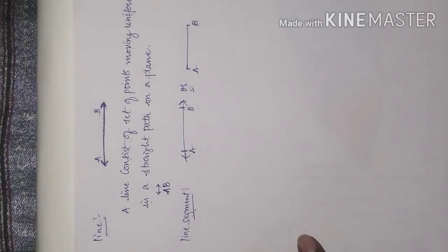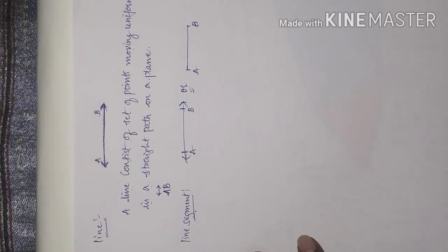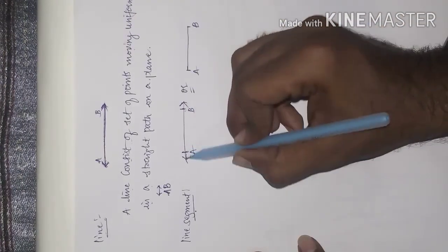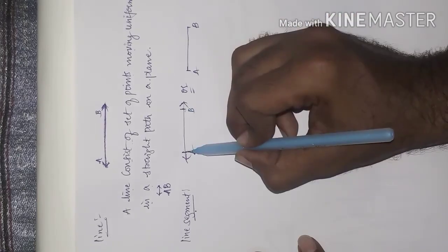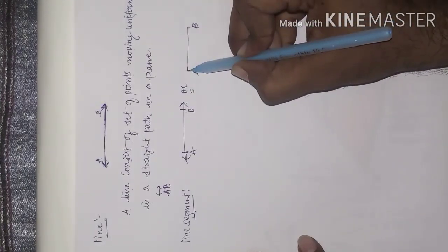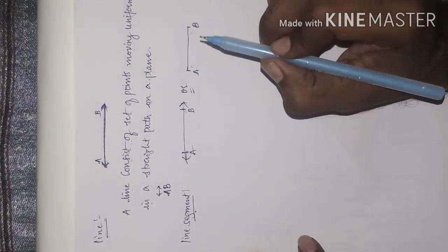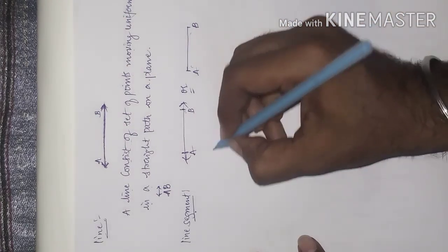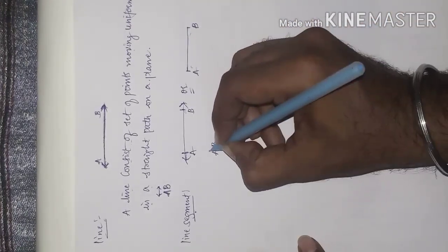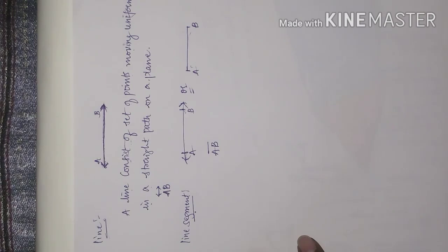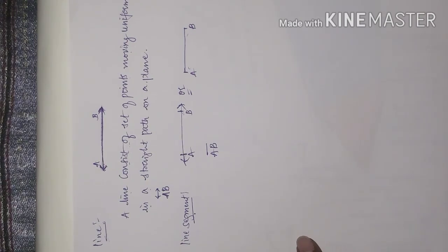Many definitions are there for a line segment: a portion of a line, or a line which has two endpoints. So this is about the line segment. Symbolically, it is represented by AB with a bar on top. We call this a line segment.